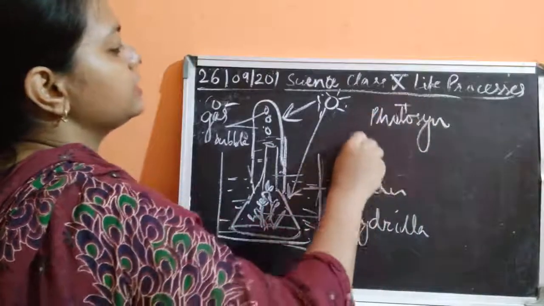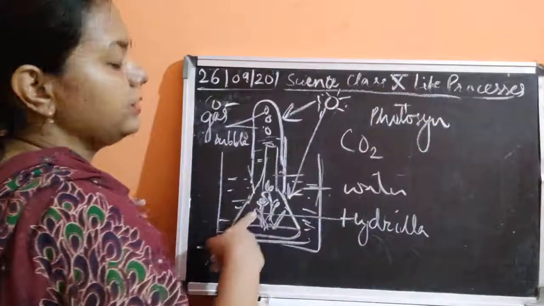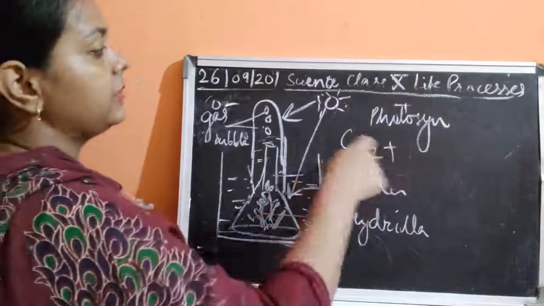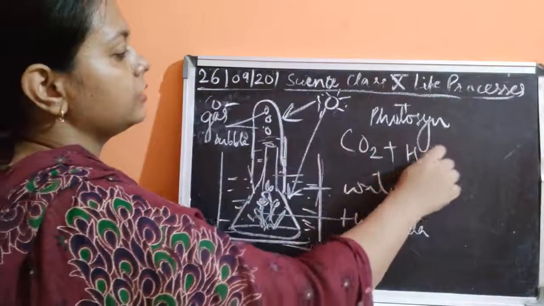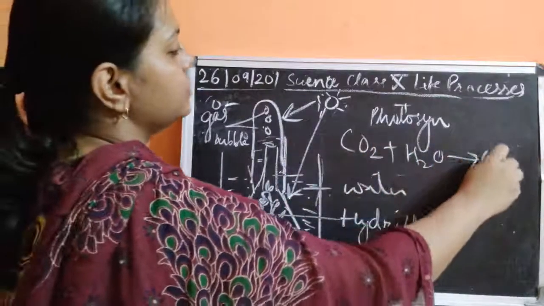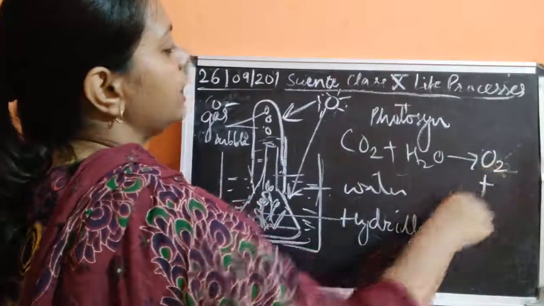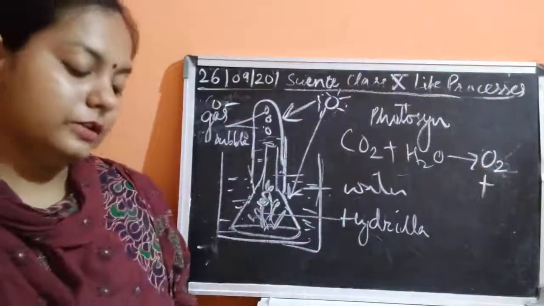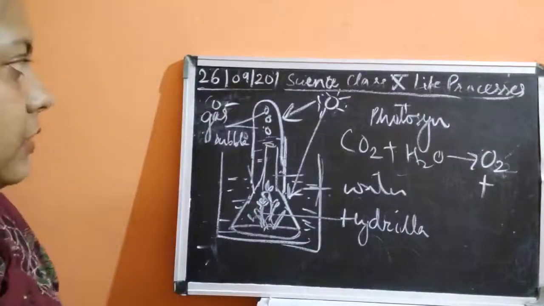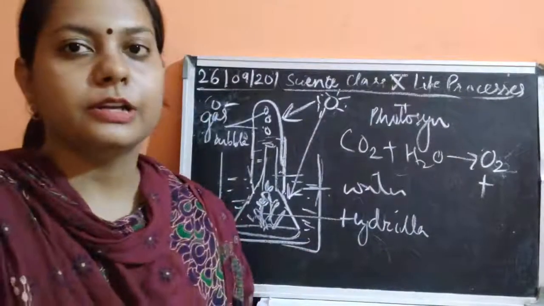And what happens, this carbon dioxide is already there in the water. With the presence of sunlight and water, it is going to give rise to, oh sorry, this is going to give rise to oxygen and the other products. Okay, so this is what it is about. You can say that oxygen is evolved during photosynthesis.